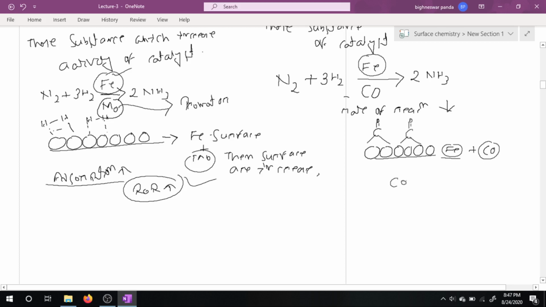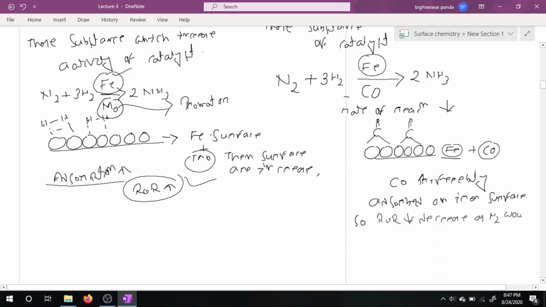Since carbon monoxide is preferably adsorbed on the iron surface, the rate of reaction decreases as hydrogen would not adsorb on iron.